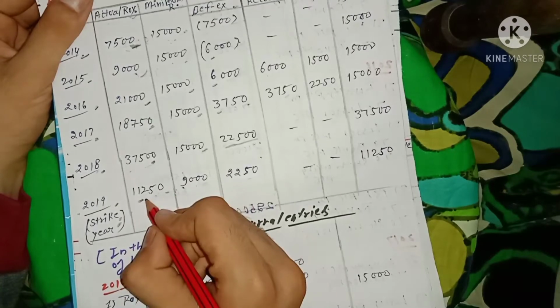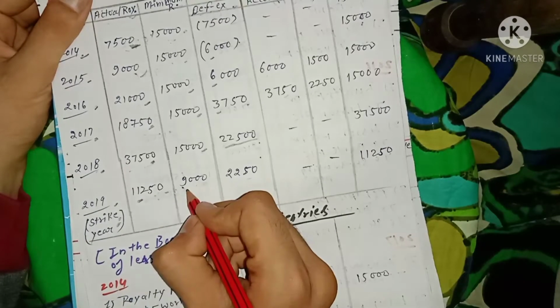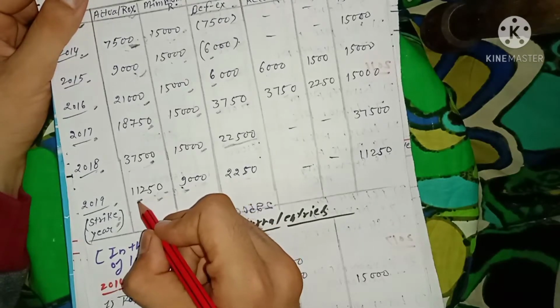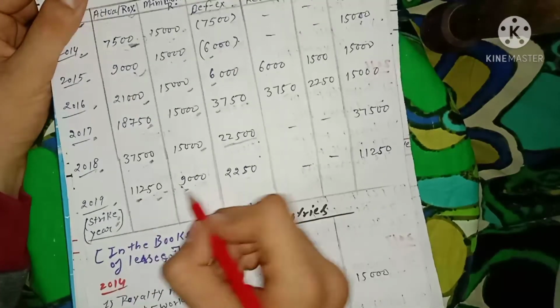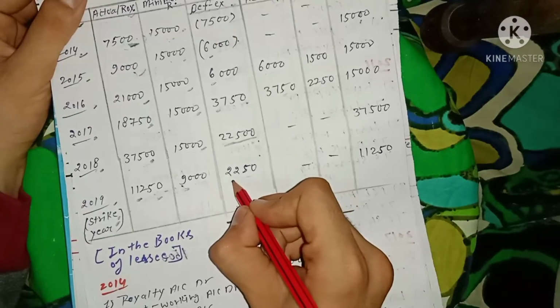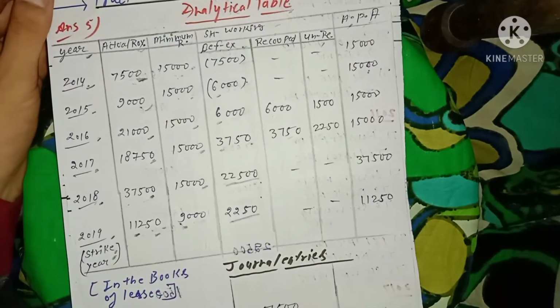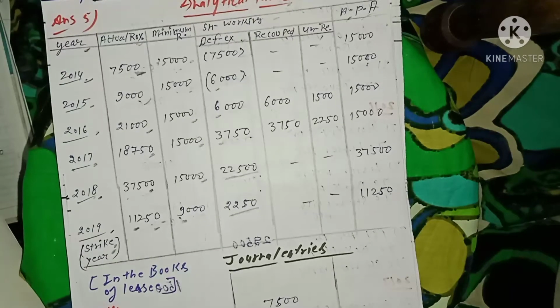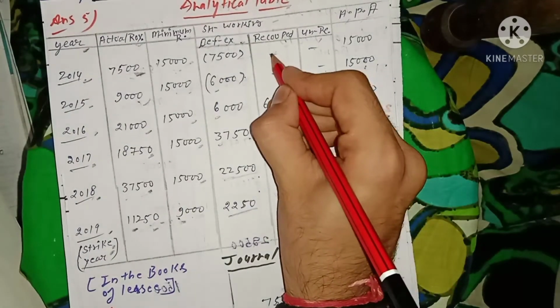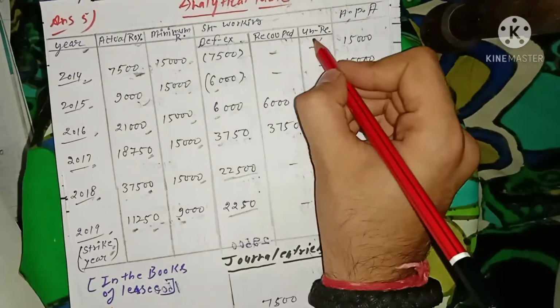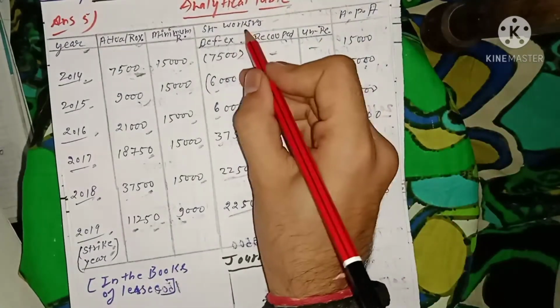Now in the final year, we have to simply make out the difference again. You have to take the difference between the actual royalty amount and the minimum rent amount, and simply we figure out the amount of excess working, which is 2,250 rupees. Now moving on to the next two columns, which represent the recoupment amount, whatever amount has been recouped, and the unrecouped amount of short working.